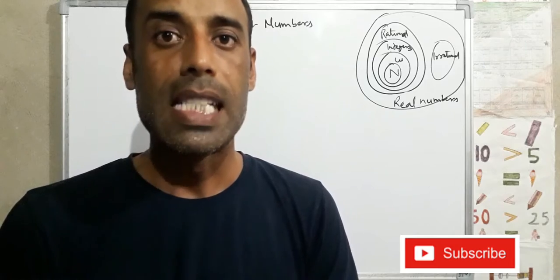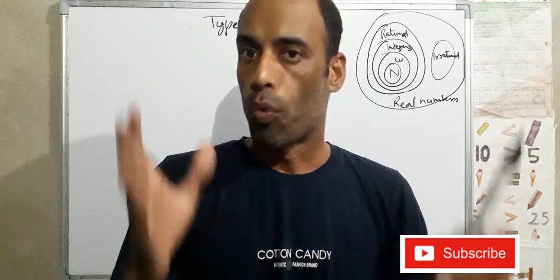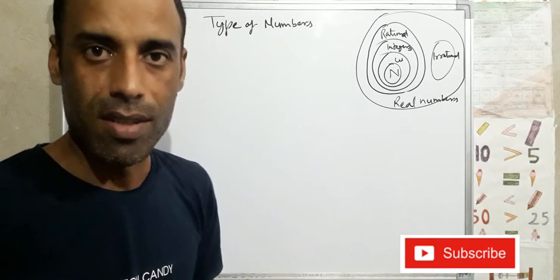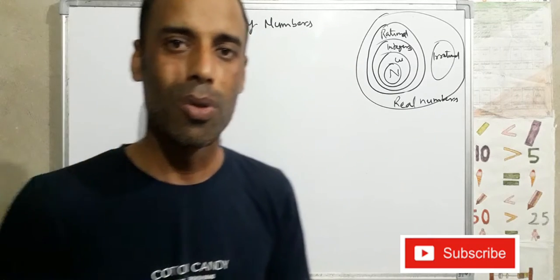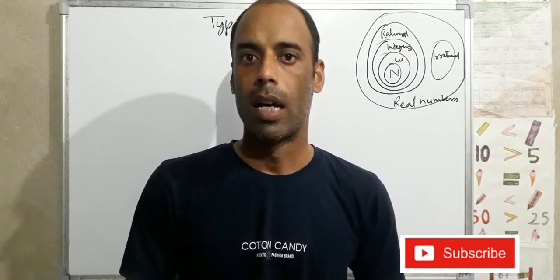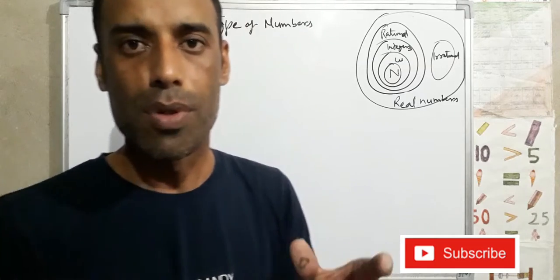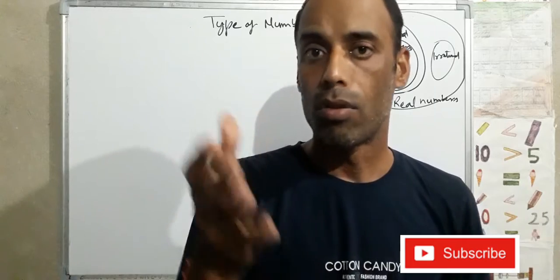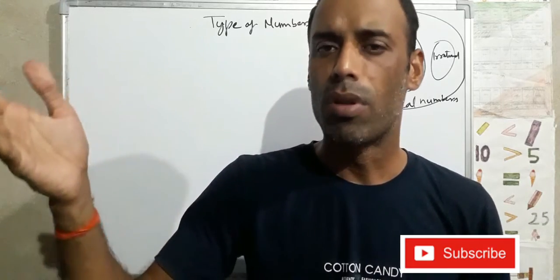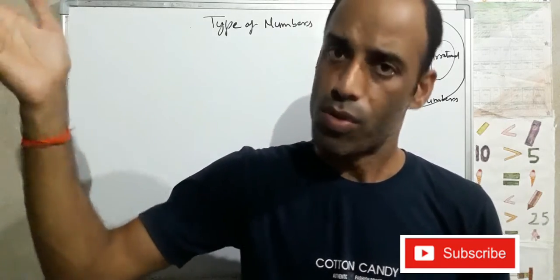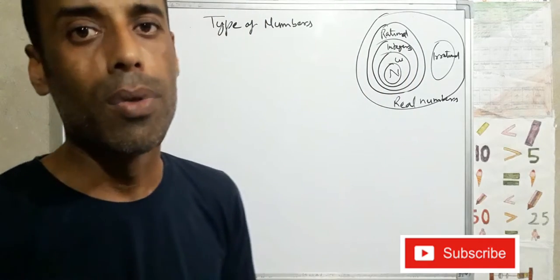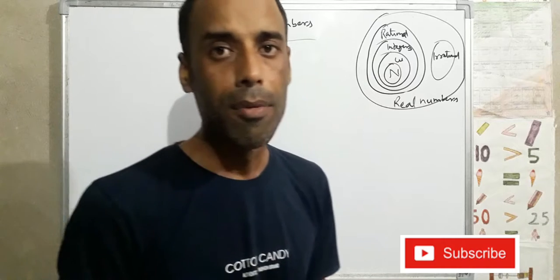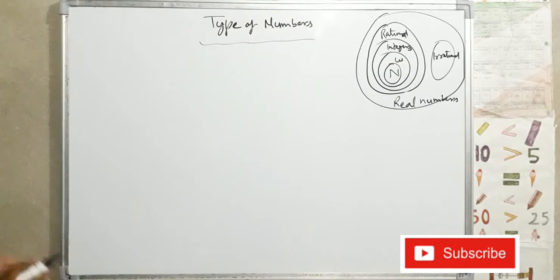Today's topic is types of number. What is number? Let me know first. Do you know what is number? Number is used for counting anything, for counting like 1, 2, 3, 4, 5, 6, 7, and so on. So here today's topic is types of number.